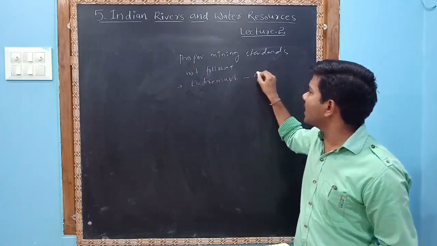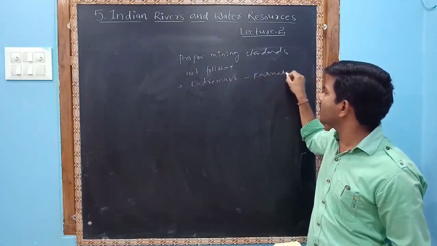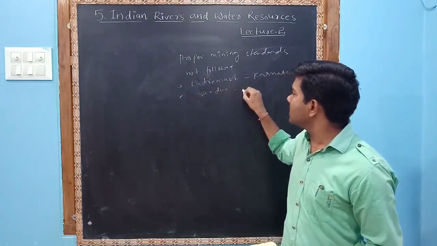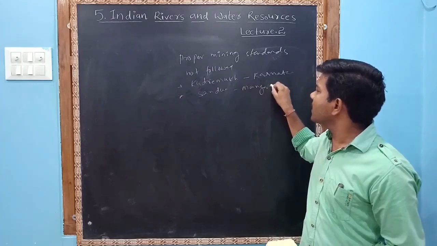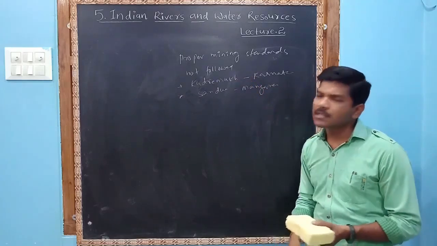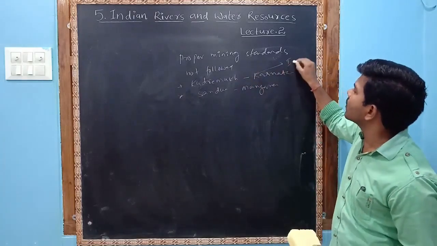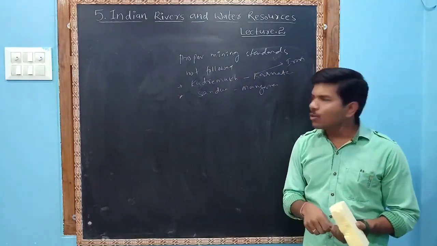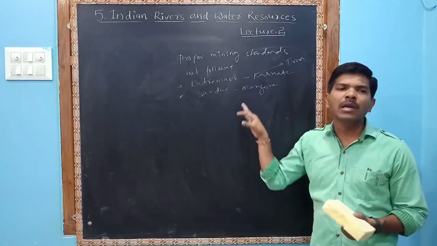Kudremukh mining in Karnataka, and manganese mining in Sandur, are examples. What is Kudremukh mining? Kudremukh mining is iron ore. Kudremukh is famous for iron ore mining, and Sandur is very famous for manganese mining.